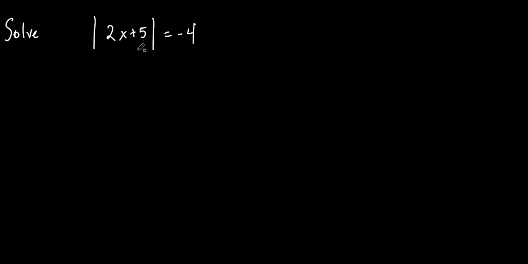So I don't have to worry about making two different equations and then solving for x on both of them. I just look at this and I'm like, this says the absolute value of this is going to equal negative 4. It doesn't matter what x is.